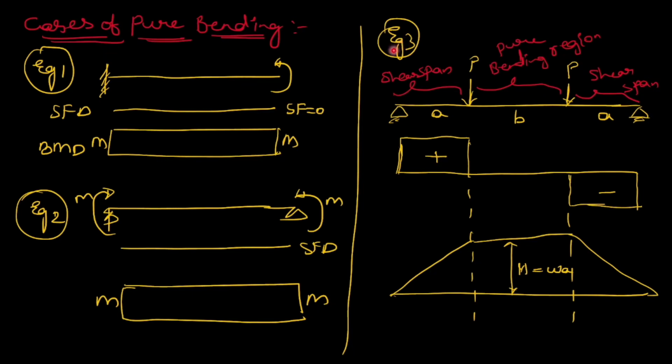The third case of pure bending is a simply supported beam with loads acting here, and this is the shear force diagram and this is the bending moment diagram. This region we call the shear span region, and this region also is the shear span region, and this middle portion is the pure bending region. In the pure bending region, the shear force will be 0.